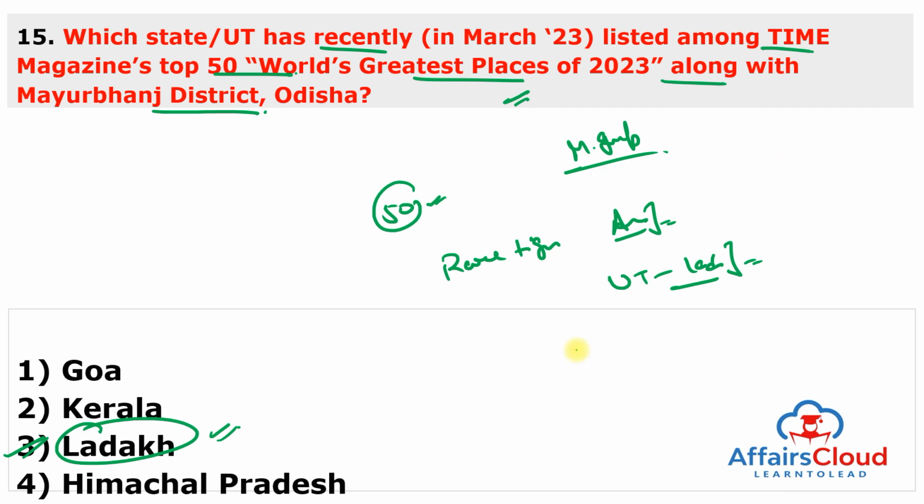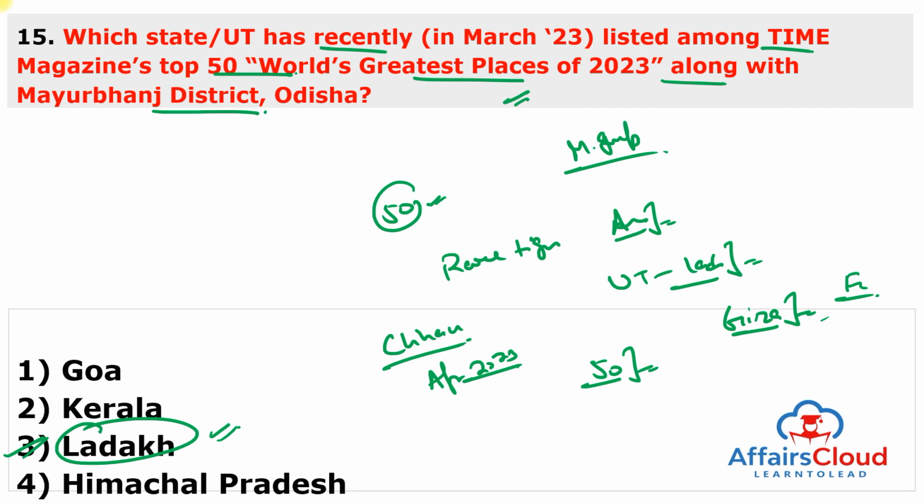And the list includes 50 far-flung and familiar spots, from Giza and Saqqara in Egypt to the gastronomy hotspot of Dijon in France. The magazine also mentioned the Mayurbhanj Chhau, a captivating dance festival on UNESCO's Intangible Cultural Heritage list, which will take place on a much larger scale in April 2023. And Ladakh, the farthest-flung part of North India, was mentioned as having astonishing alpine landscapes with Tibetan Buddhist culture. So very important question, the most important question.